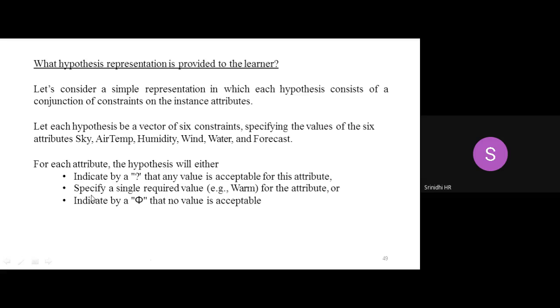Next I have the third notation, the null notation, which indicates that no value is acceptable. We'll understand when we take up an example. Please bear with me for the next 2 or 3 minutes, so that you'll understand what the example actually represents. So a question mark means any value is acceptable. A null symbol represents that no value is acceptable. And the third is any specific instance value which you are already assigning. So this is the situation.